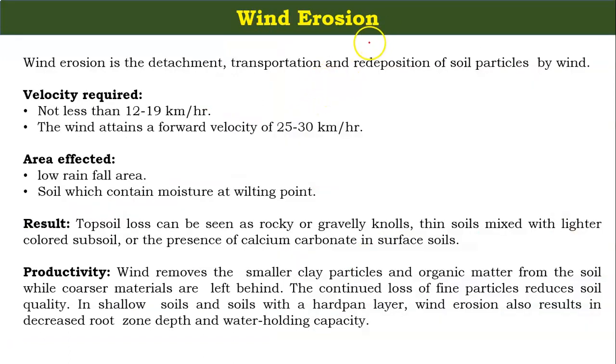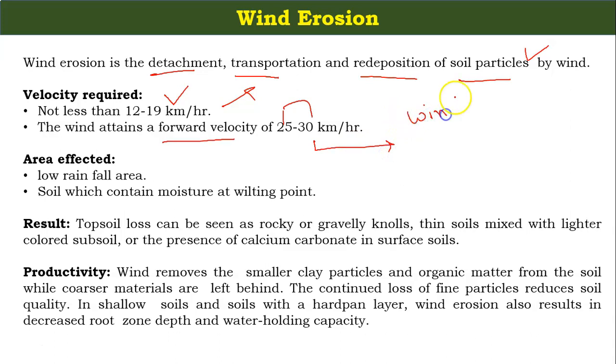Now the wind erosion. Wind erosion is the detachment, transportation and redeposition of soil particles by the wind. But how much wind do we require? If this question comes to your mind, you can easily identify that if the wind is flowing at a low speed, there will be no wind erosion. And if the wind attains a forward velocity of 25 to 30 km per hour, then we can say that wind erosion can take place.